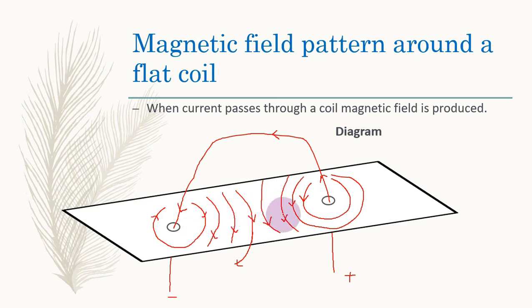It means that when the direction of the magnetic lines is the same, we will get a stronger magnetic field between the wires, while here it will be weaker as compared to here, because here we will have magnetic field lines only due to this, while here we will have magnetic field lines only due to this, while in the center they are sharing their strengths. So in the center the magnetic field will be very strong. You can consider it like a tunnel, and consider that in the tunnel a river is flowing from that side to this side. So this river indicates what? A magnetic field, and this is the magnetic field pattern.